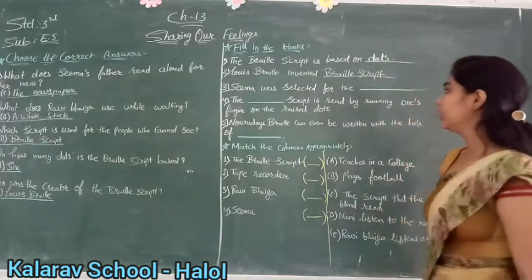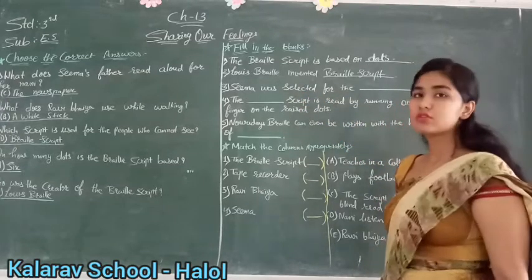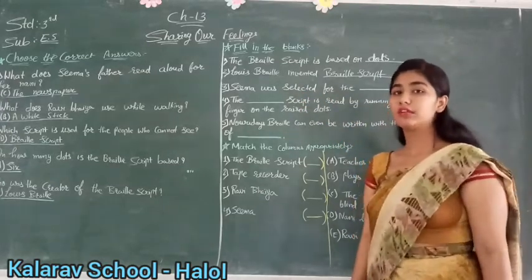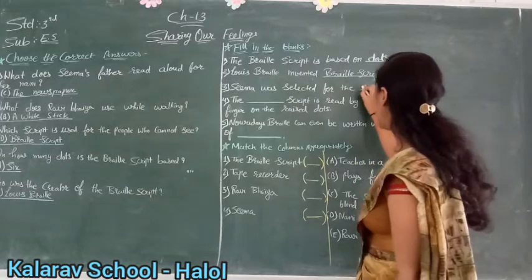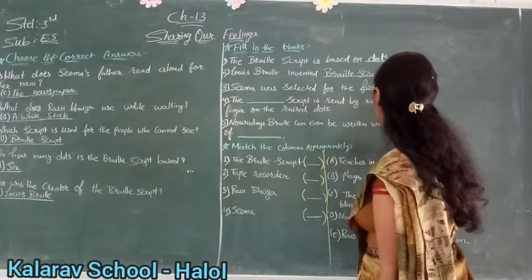Okay, children? Now see number 3. Seema was selected for the dash. So Seema was selected for, tell me, football team, right? So here you will write football team.